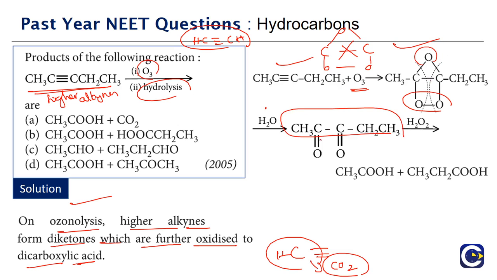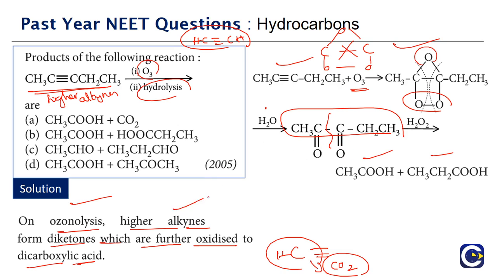We can see both the carbons are going to become what? The carbonyl carbons. That's why we have a diketone. On further hydrolysis there will be cleavage here, and further hydrolysis will give us the acids. If it is a terminal carbon, then the terminal carbon is going to become CO2. But here we don't have a terminal carbon having the triple bond. Here we have the triple bond inside the chain.